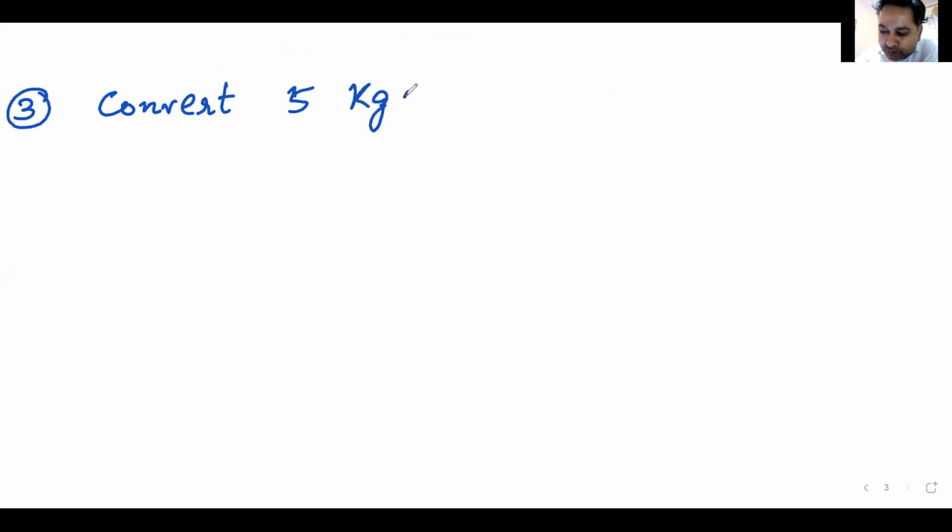Sure. Again, we'll be playing fastest finger first. Let's see who gets me the answer first. Question number 3. Convert 5 kg meter per second into gram kilometer per second.